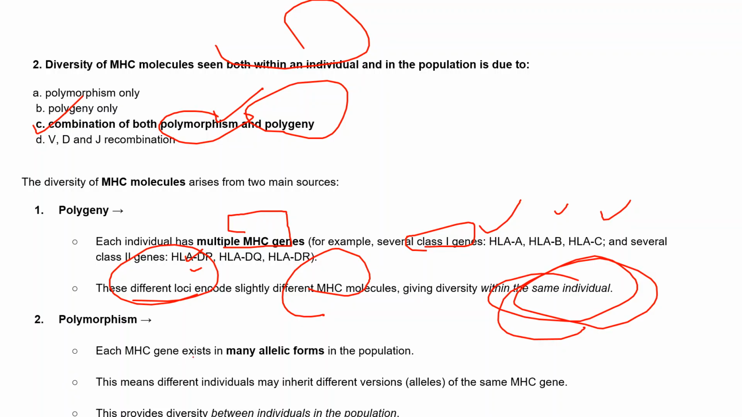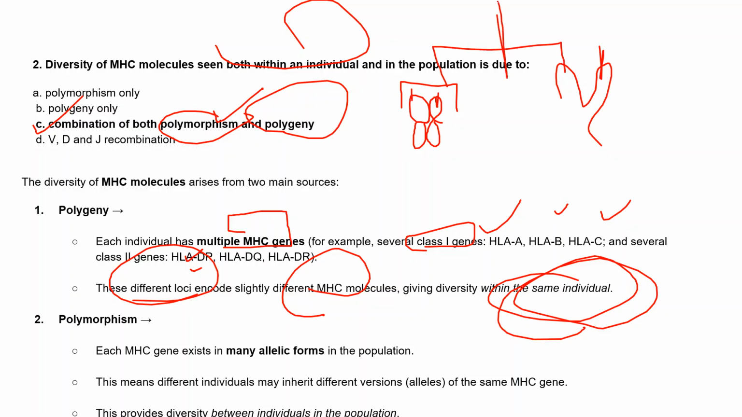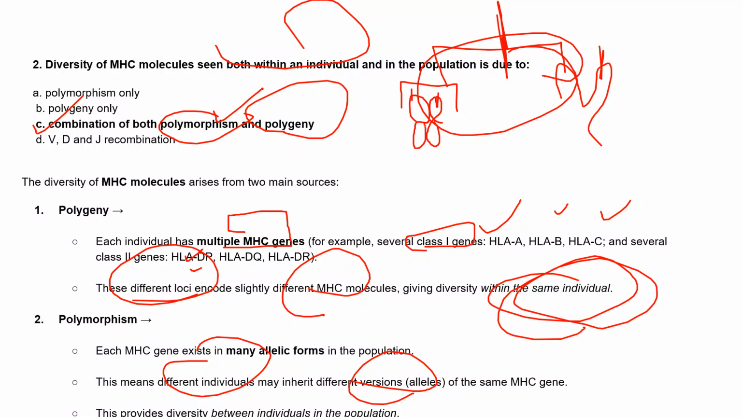But when these genes exist in many allelic forms, we know that each individual has two alleles, but one individual has one kind of allele and a different individual has a different kind of allele, right? So it will also give diversity between these two individuals. Here the MHC gene has diversity in allelic form also, because different individuals may inherit different versions of the same MHC gene. So this kind of diversity we can see within the population, that means between individuals in a population.